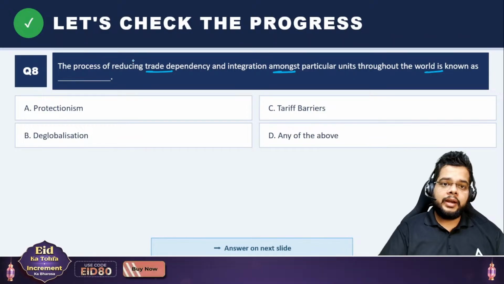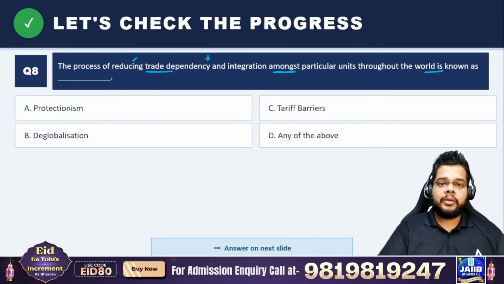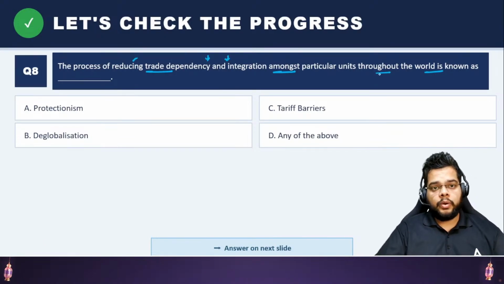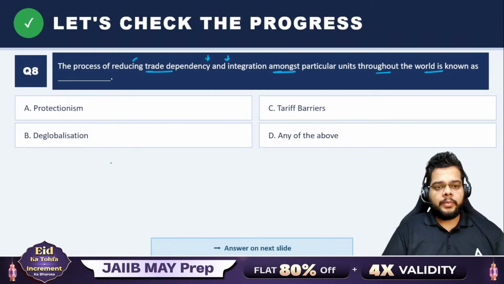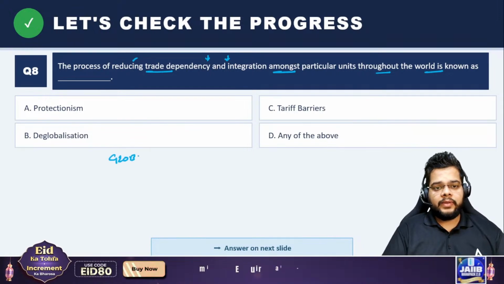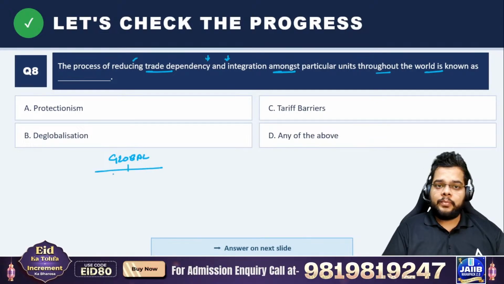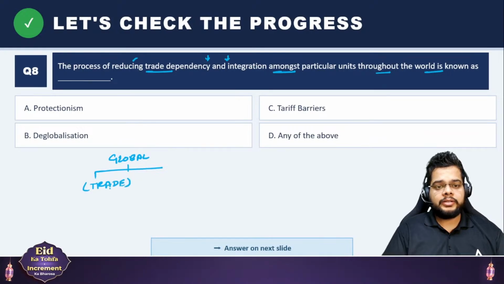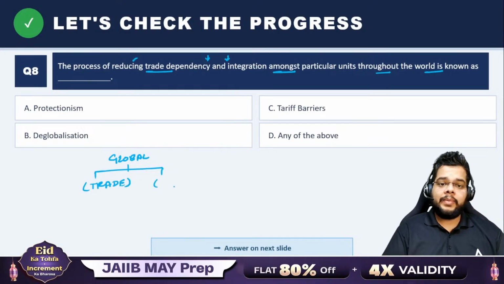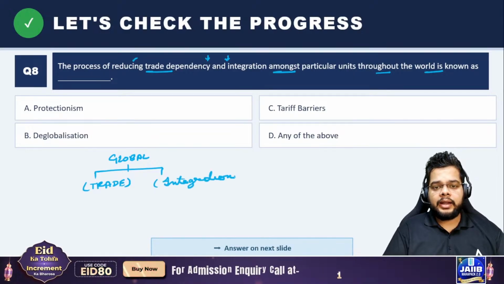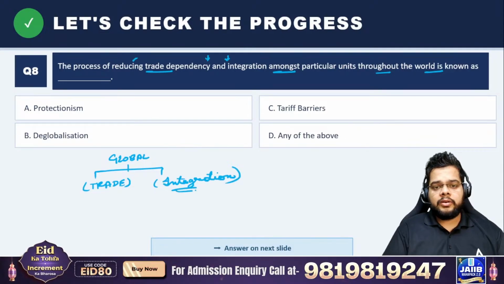The process of reducing the trade dependency and reducing the integration amongst the particular units throughout the world. So we are talking about something which is opposite to globalization, because in globalization we have seen that two things are important. First, we will be having some trade dependency on some other country. Secondly, we will be having the integration of economies. Fine, interconnectedness of the economies across the globe will be the salient feature of globalization.